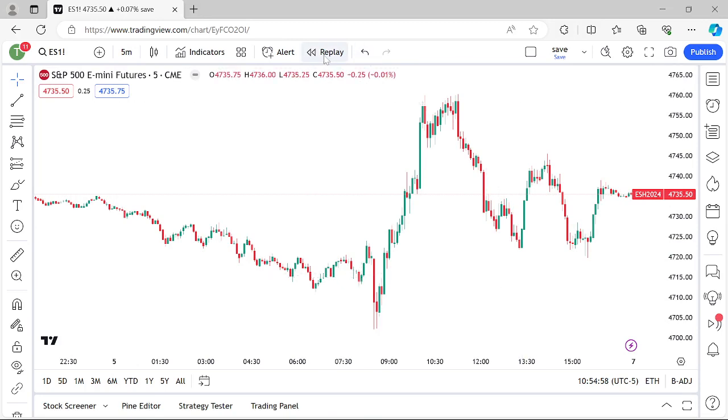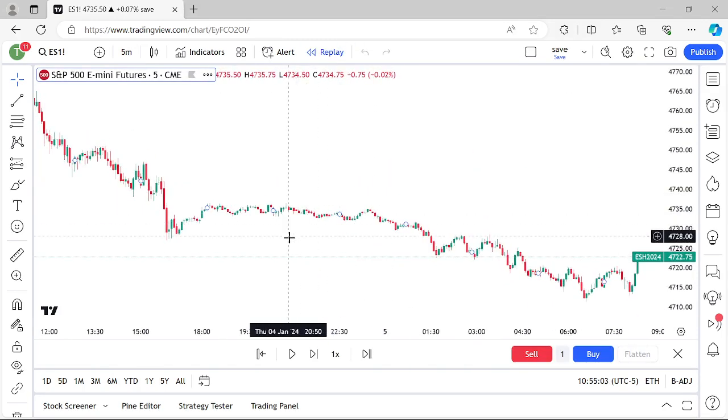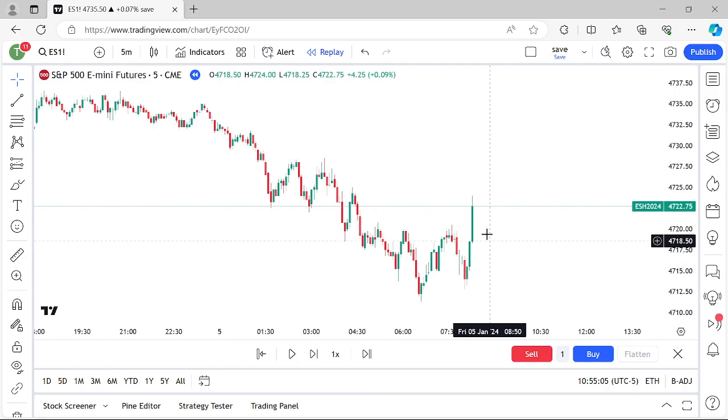Let me actually rewind it a little bit. Let's use the replay mode. Okay, so you can see this thing starting to perk up right here. This is not an ICT 2022. And a lot of people would look at this and think it is. Again, this goes back to what I was saying earlier: taking every little push up that you see cracking a short-term high with a fair value gap, that does not cut it, guys. This is not an ICT 2022 mentorship play right here.